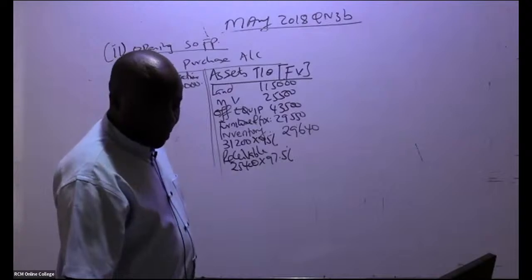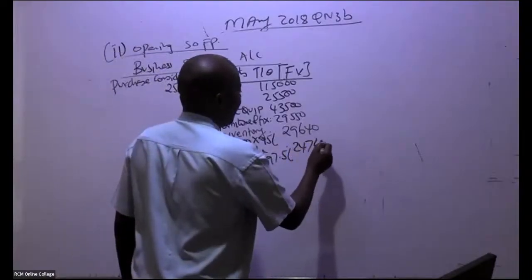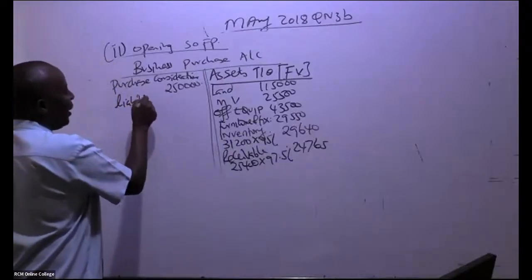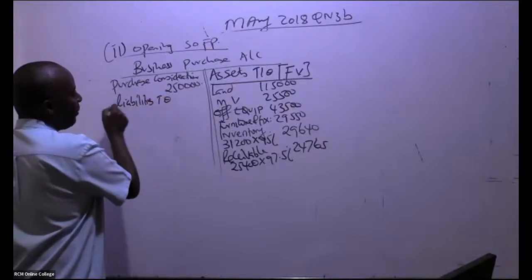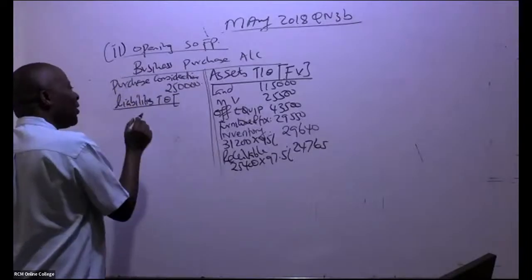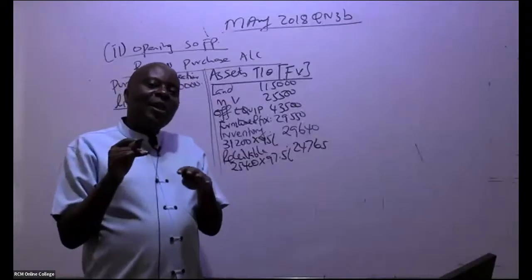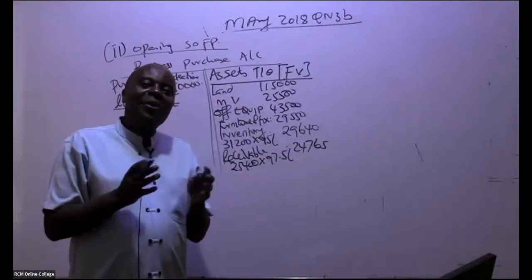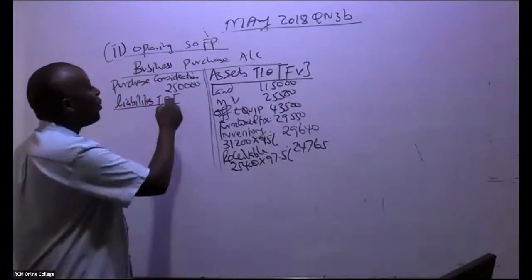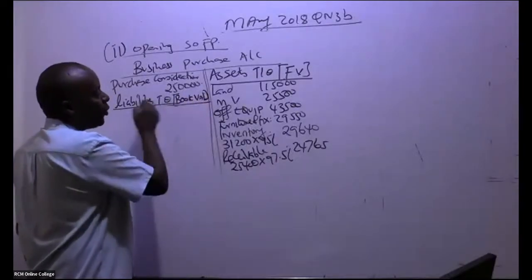So we have here 24,765. And then now you come to the liabilities. So liabilities taken over. Remember, it will be very, very rare to start valuing liabilities. But this liability, which was a bank loan, now because it's being taken over by a company, you're going to get a discount? No. Unless you're told, I've never seen that. Liabilities, we always take the book values. The ones that were taken over, you take the book values like that.